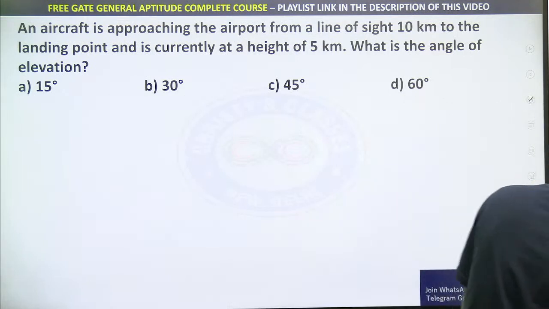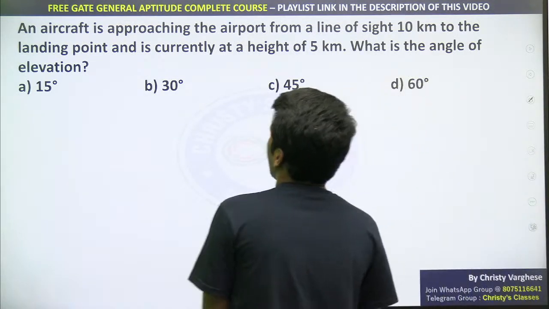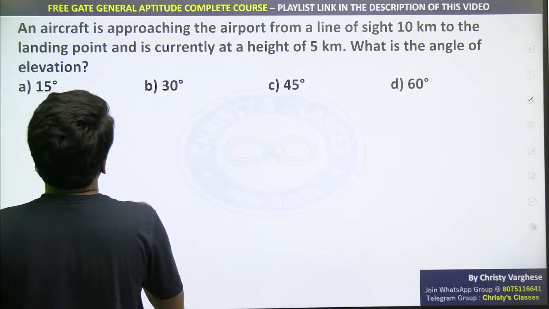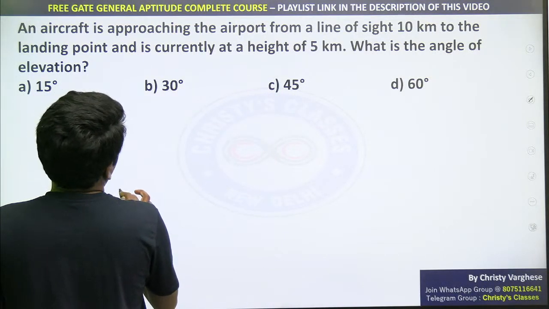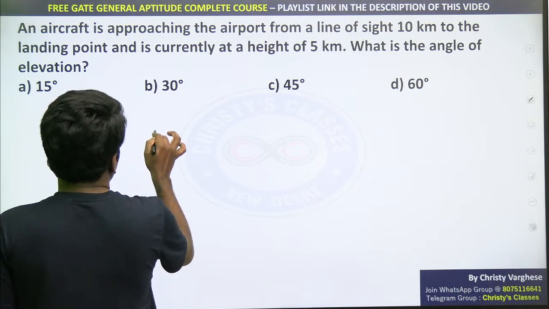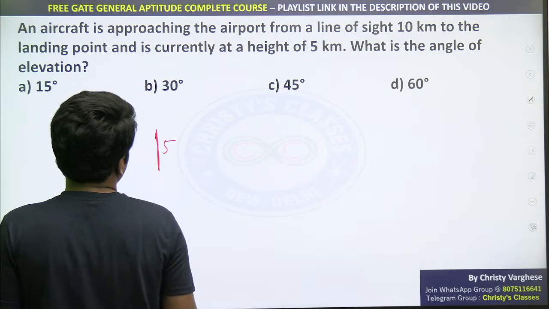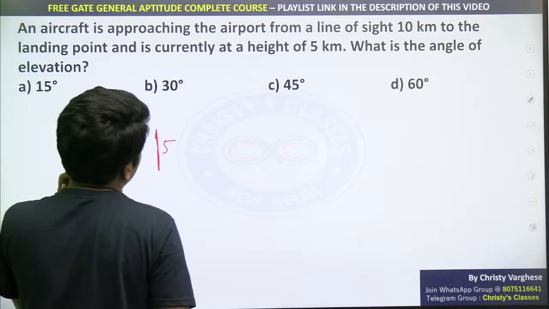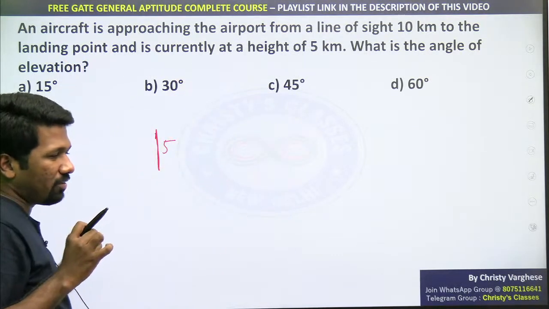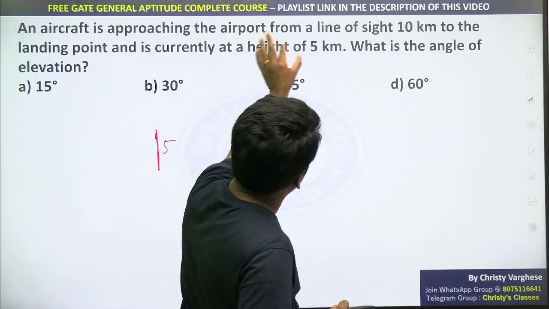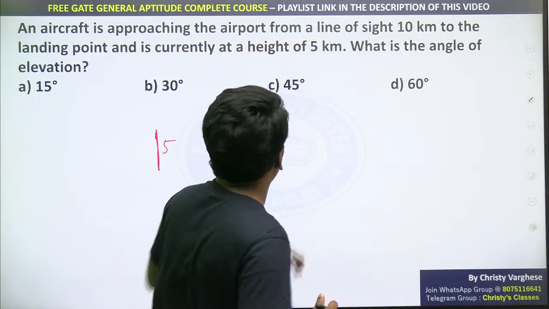So anyway, this question, very simple question. An aircraft is approaching the airport from a line of sight of 10 km to the landing point and is currently at a height of 5 km. So first of all, the aircraft is at a height of 5 km. Draw that. Simplify the question. If you read it fully, you will have a lack of clarity. So split it up. Currently the aircraft is at a height of 5 km.